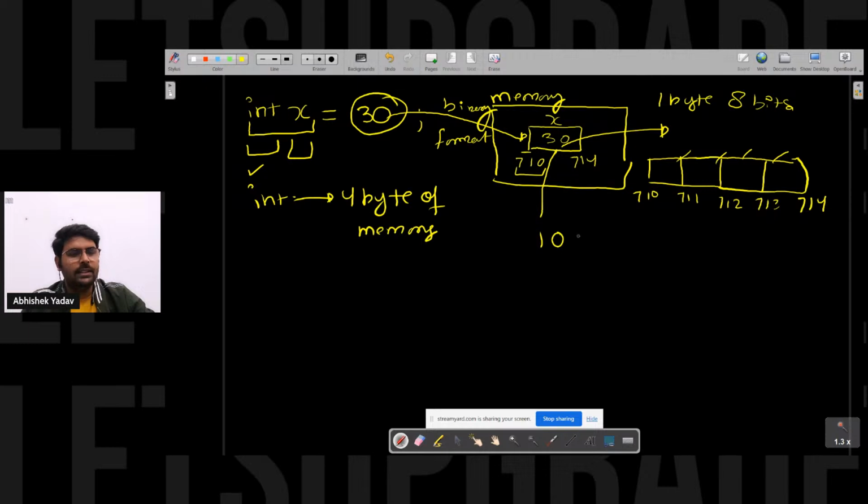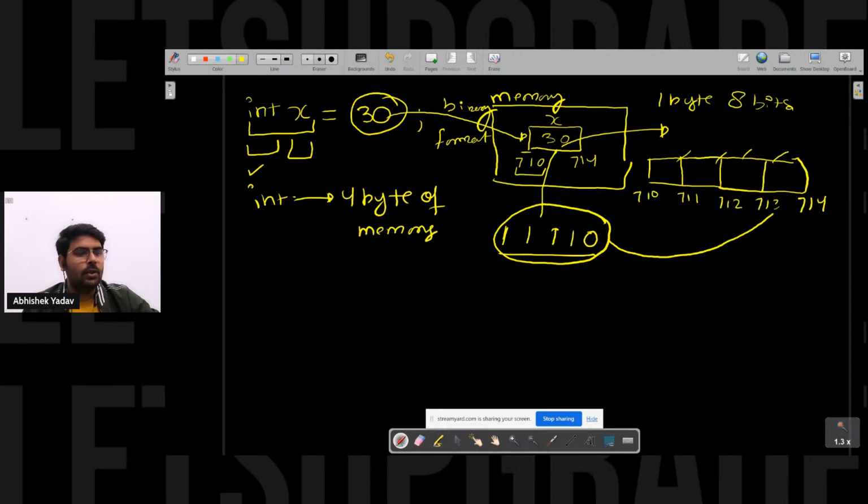For 30, let's assume the binary of 30 is 10010. Let's assume this is the binary format of 30 here. So what will happen? This binary format will get stored in one of the blocks, in one of the memory bytes. For 30, 1 byte is enough to store the data.